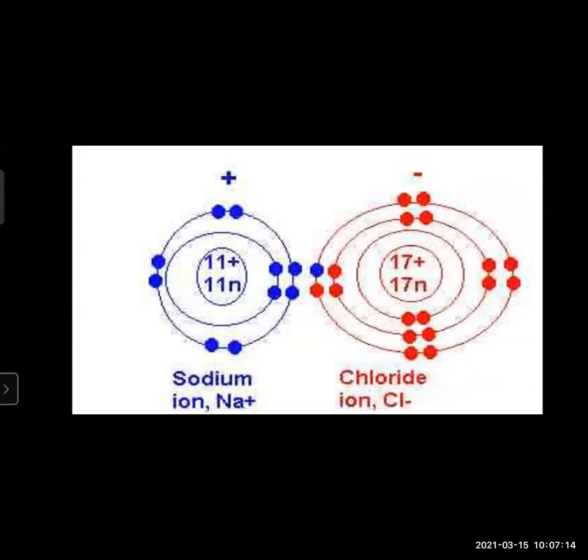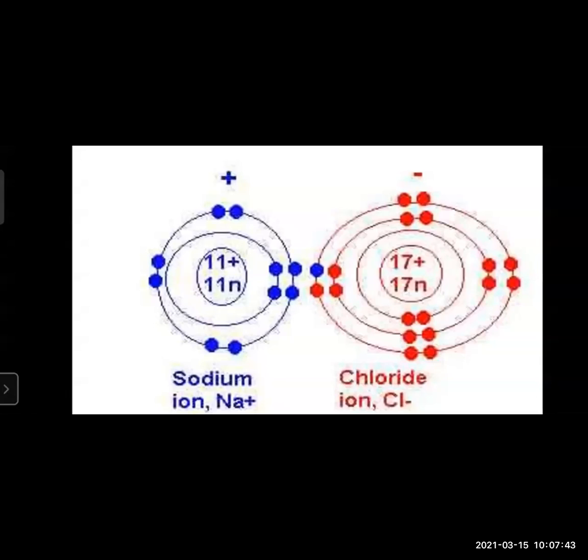Now here we can see in the earlier screen, one electron was moving to chlorine, and chlorine was having 7 electrons in the outermost shell. When that one electron was donated by sodium and accepted by chlorine, it becomes 8.